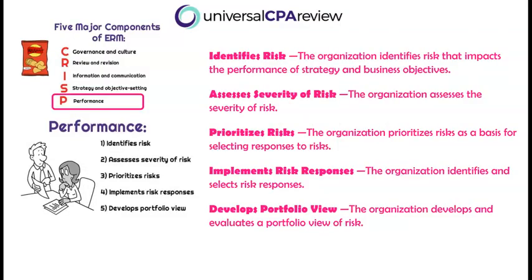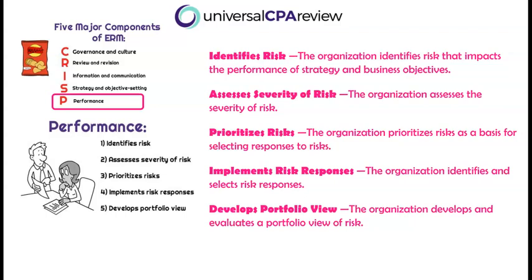Now we're going to talk about the overall performance. Performance indicates that risks have an impact on the overall achievement of strategy and business objectives, which need to be identified and assessed. Risks are going to be prioritized based on severity in the context of risk appetite.